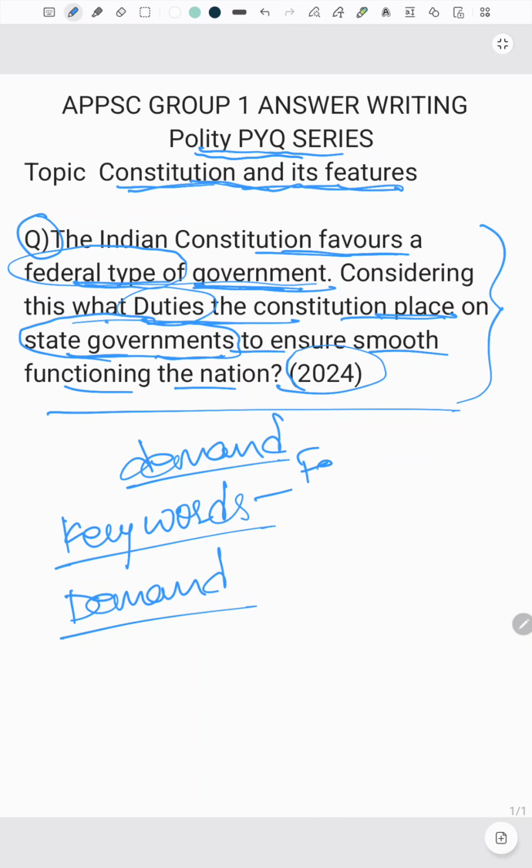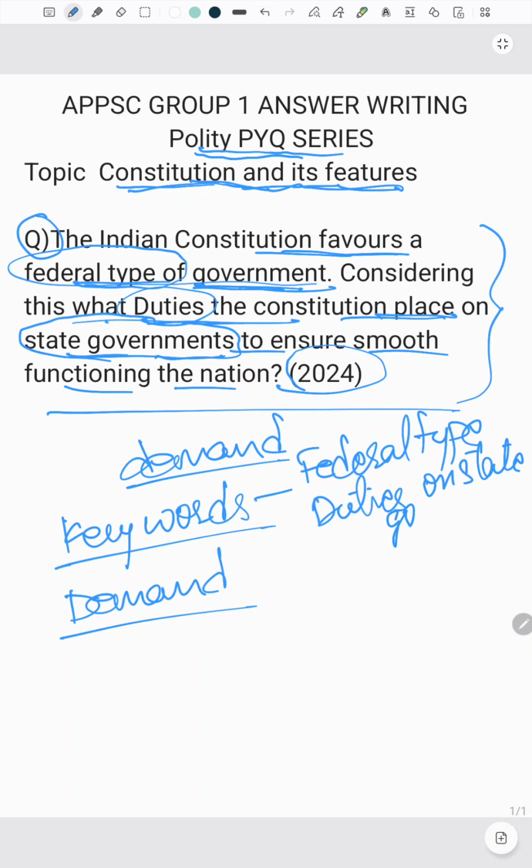Right? So here federal type is one of the keywords I can say. Next, duties on state government by Constitution. Right? So these are the keywords that you need to address in the answer.